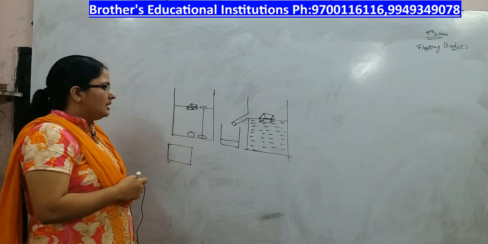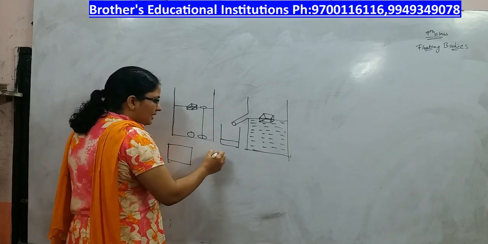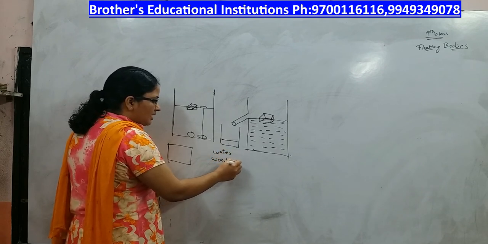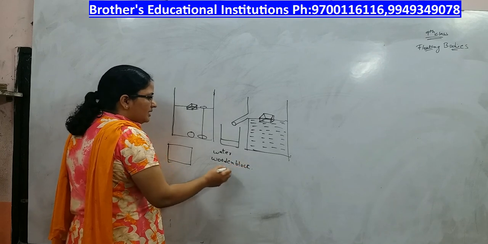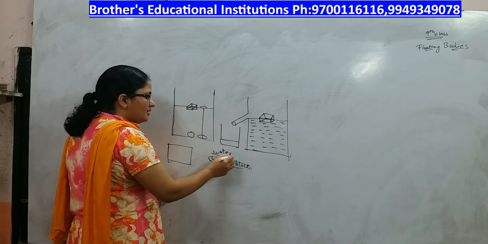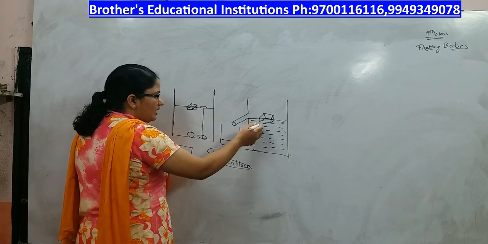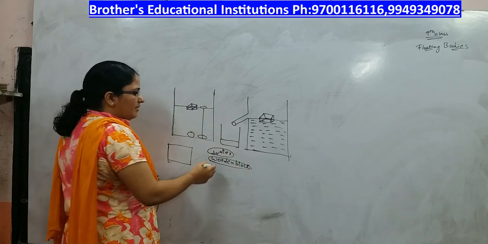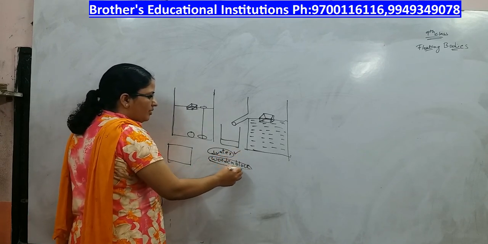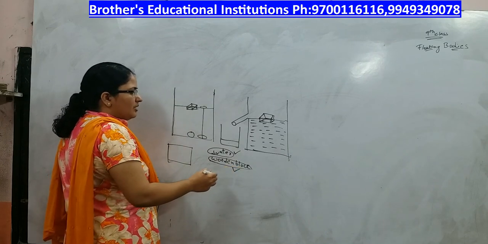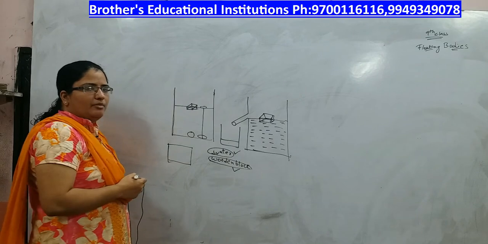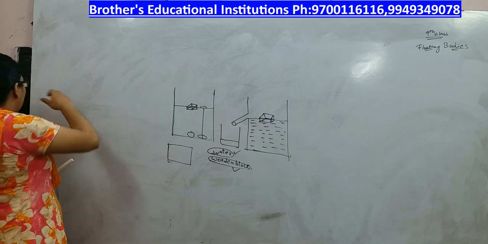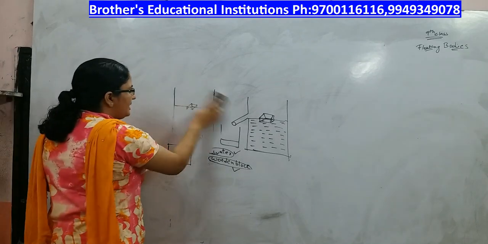Now what you do is, measure the weight of this water and measure the weight of the wooden block. Suppose the wooden block weighs more than the displaced water, then this wooden block will sink, otherwise the wooden block will float. Now the mass of water is greater than the mass of the wooden block of the same volume, because of which the wooden block will be floating. Now let us do the same activity with aluminium. Why does aluminium sink and why does aluminium float? Let us discuss the reason for it.